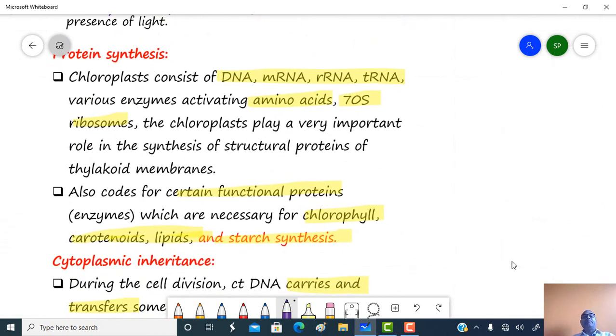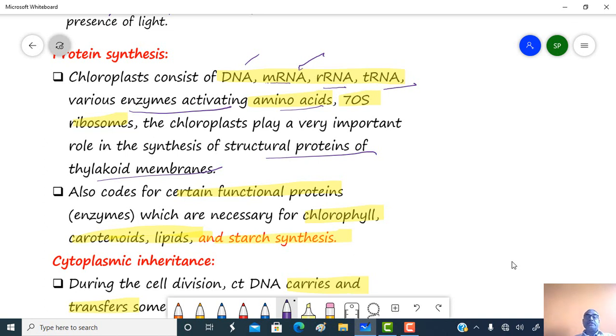The second function played by the chloroplast is protein synthesis. Since chloroplast contains DNA, RNA in the form of mRNA, rRNA, tRNA, various enzymes which activate the amino acids, and 70S type ribosomes, chloroplasts play a very important role in the synthesis of structural proteins of the thylakoid membrane.